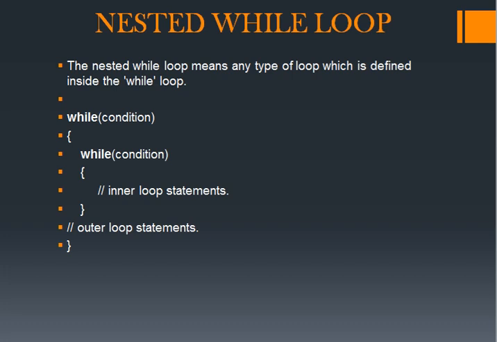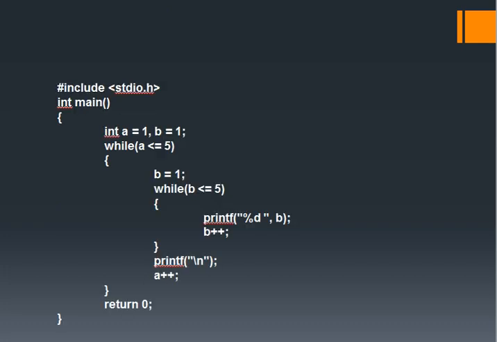While condition, inside that while condition, then inner loop statements. So it contains inner loop and also outer loop statements. So within a while statement it contains different types of loops. Maybe it may be a while loop or any other loops. So that is nested while loop. So we can see an example for nested while loop.